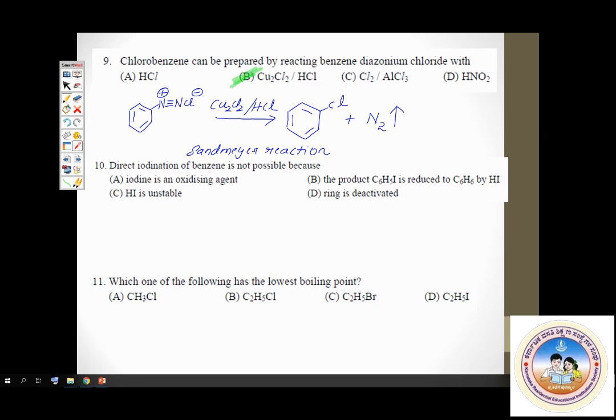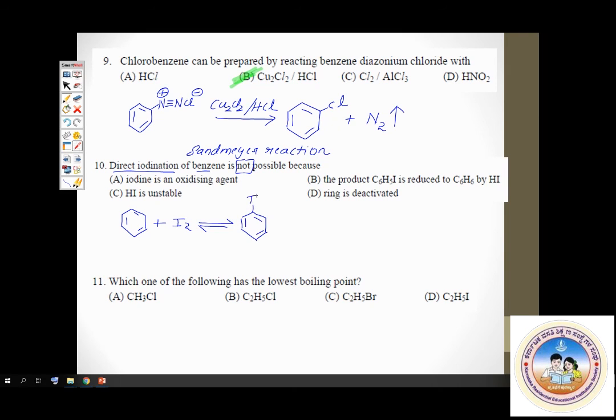Okay. Now coming to question number 10. Direct iodination of benzene is not possible. Please look at the words there, not possible. Because of which of this? We discussed this in the synopsis, right? Iodination is reversible. Check it. Benzene made to react with iodine, let's say, you get iodobenzene plus HI.